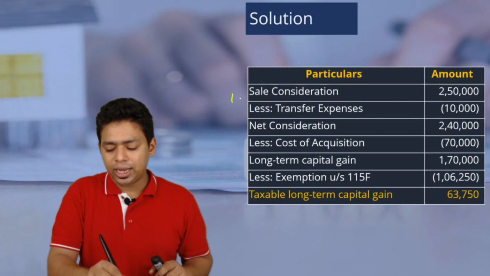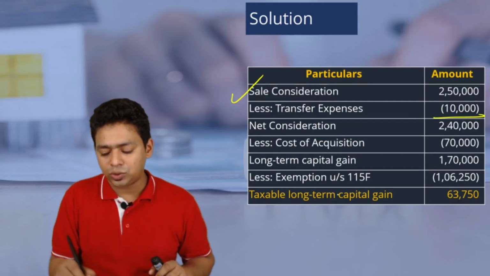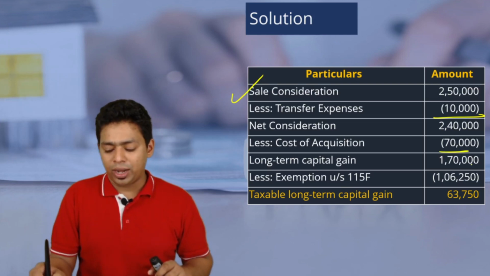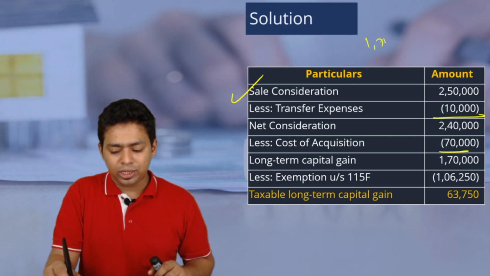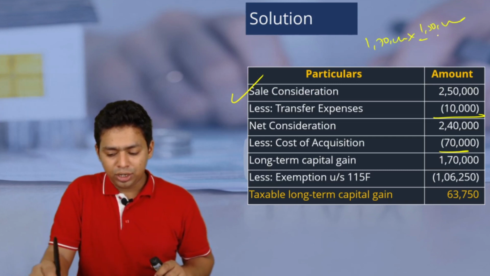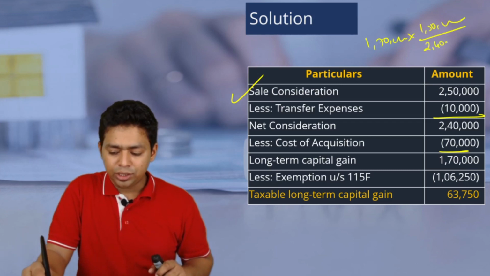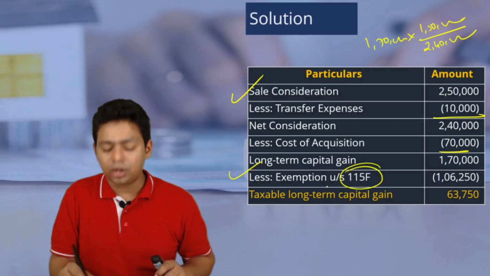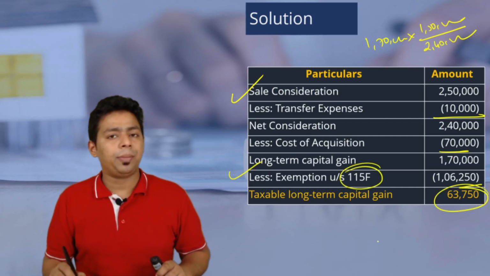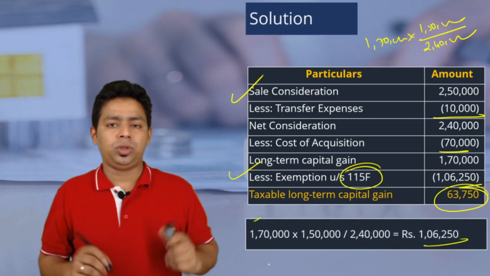Look at this. Sale consideration 2,50,000 minus transfer expenses, net consideration 2,40,000, cost of acquisition 70,000, long-term capital gain is 1,70,000. Now 1,70,000 multiplied by amount invested 1,50,000, divided by 2,40,000. If you compute this, you will get exemption under 115F of 1,06,250. This is the taxable capital gain that you should have. This is how you have to compute and show the answer.